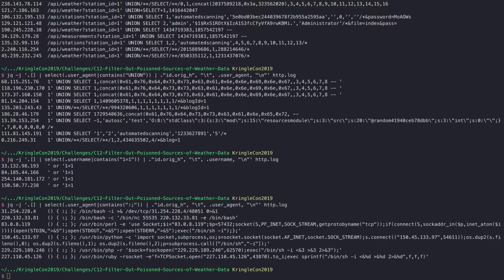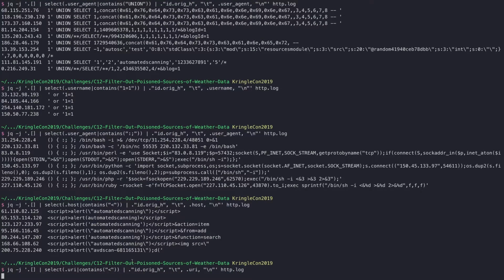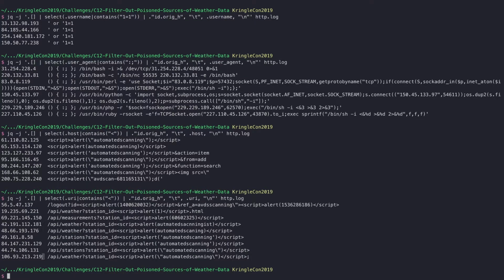Then cross-site scripting, obviously opening and closing script tags. That's definitely something we want to search for. First of all, going to search in the host field. So there we go. There's a few of them in there. So script tags that pop up an alert. The way we search for that is just in the host field. We say it contains one of those opening script tags, and that's just it. We can do the same thing as well for the URI. There we go. And you'll get some more of them. So those are additional bad IP addresses as well.